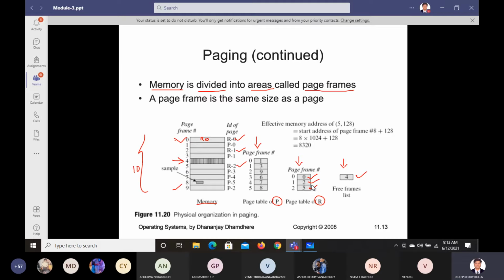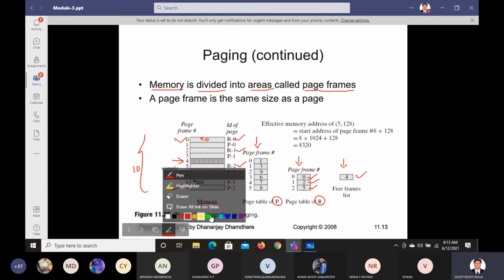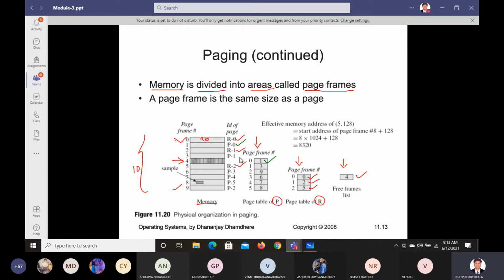Okay, now what is left out? The P frame is left out. Where is the P frame? If you look here, you can see the P frame. So P0 is given frame 1. P1 is given frame 3. P3 is given frame 6 actually. But P2 we missed out somewhere. Where is P2? Yeah, P2 is given frame 9. So for P2 we wrote 9. There is no rule that it has to be continuous. Wherever we have memory, we can allocate it. And the 7th memory is P4, and the next, 8th memory, we have P5. So that's how we wrote it. Is the diagram clear to you all?